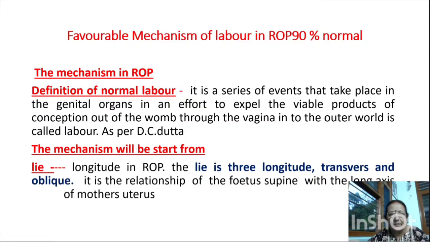Good evening to all. Today we will discuss the favorable mechanism of labor in right occipito-posterior position. It will be 90% normal. So firstly, we will read the definition of normal labor.